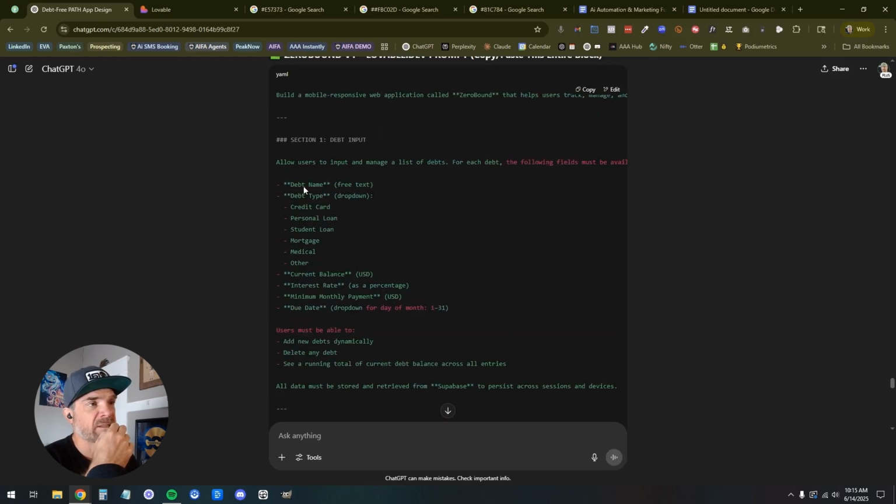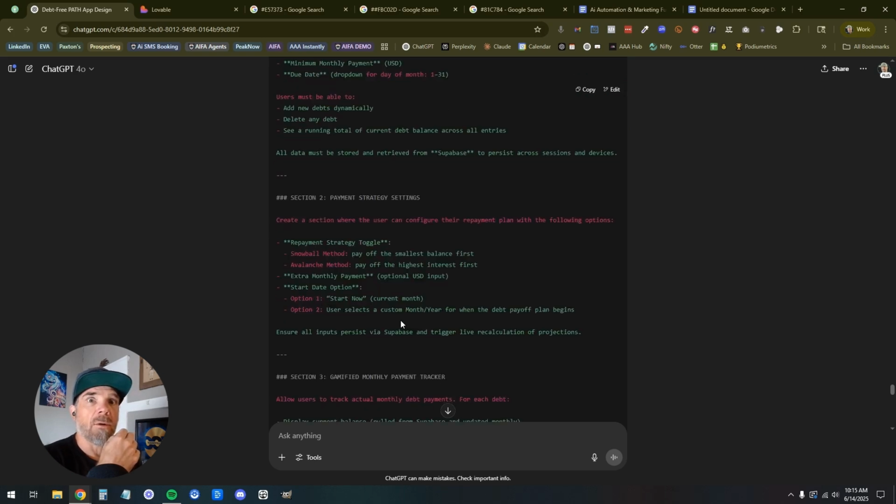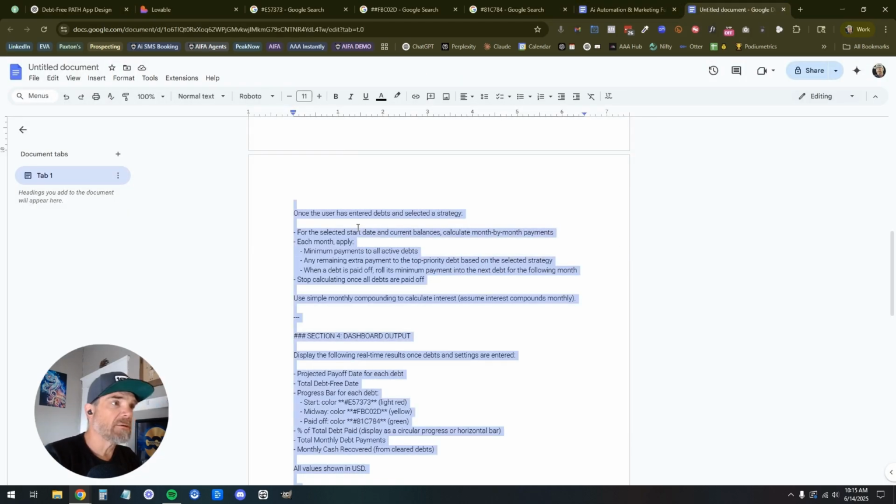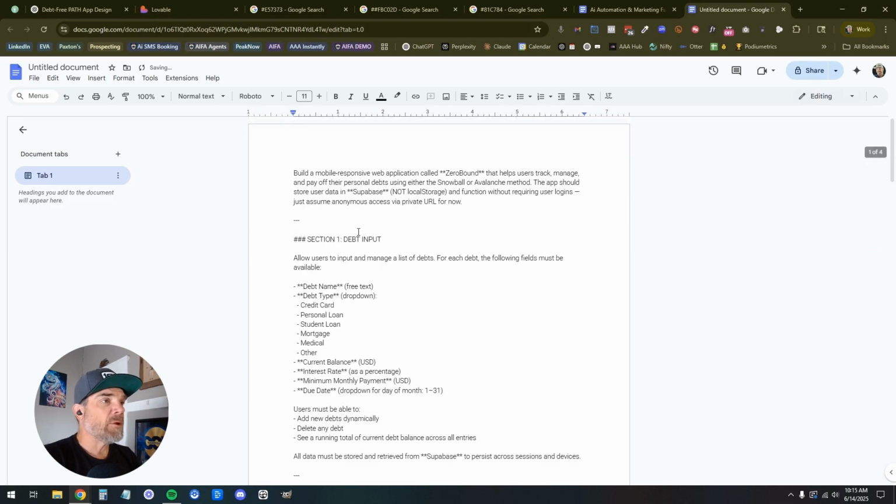I'm actually going to customize this to get rid of it because I don't need student loan debt. Somehow my debts were forgiven. Wow, that's great. Okay, I'm going to copy this. Sorry, I'm daydreaming. That's how I roll. Build a mobile responsive web application called Zero Bound that helps users track, manage, and pay off their personal debts. I'm going to pause here.